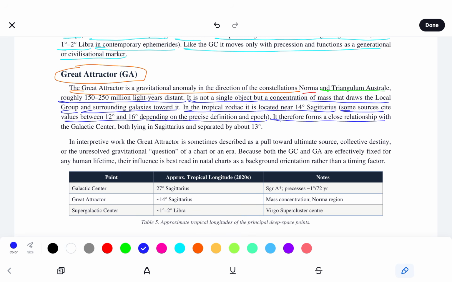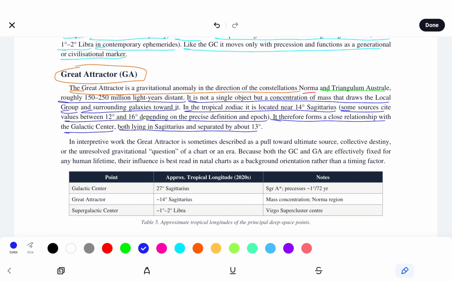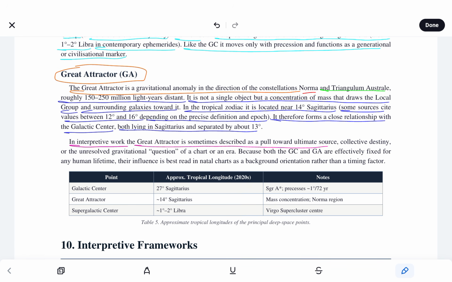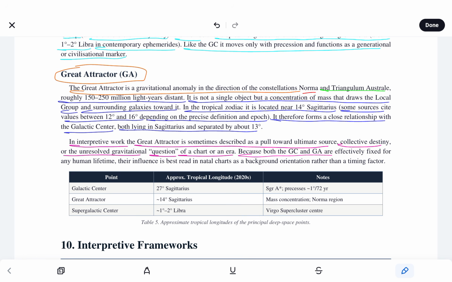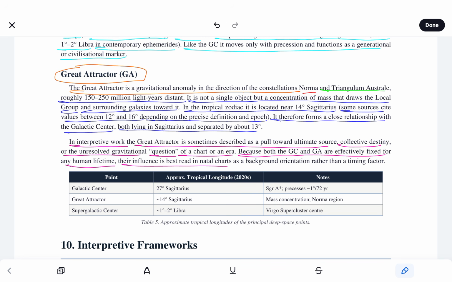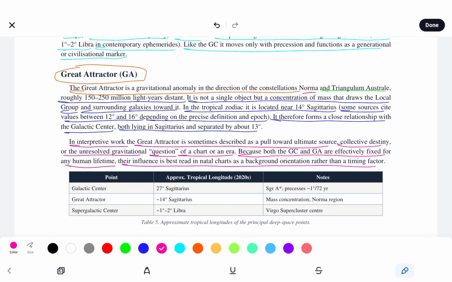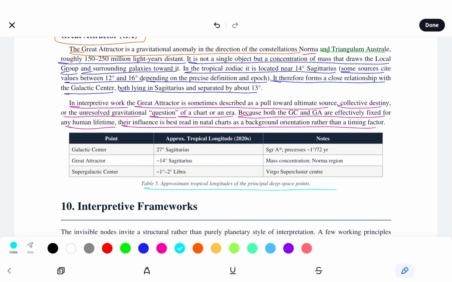It therefore forms a close relationship with the galactic center, both lying in Sag and separated by about 13 degrees. In interpretive work, the Great Attractor is sometimes described as a pull toward ultimate source, collective destiny, or the unresolved gravitational question of a chart or an era. Because both the GC and GA are effectively fixed for any human lifetime, their influence is best read in natal charts as a background orientation rather than a timing factor. We see approximate tropical longitudes of the principal deep space points.